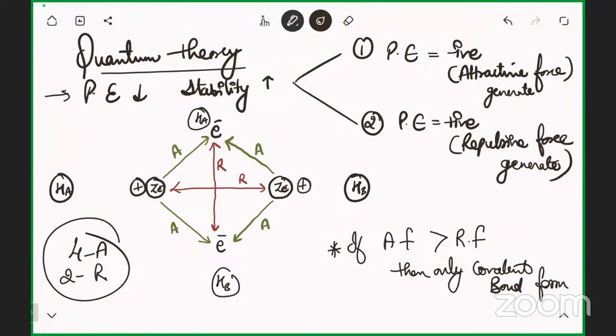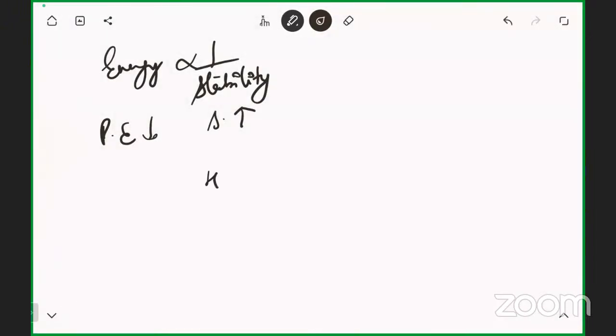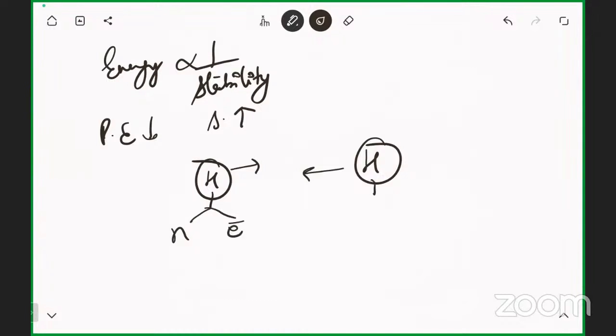But two things happen. See, this is one hydrogen, this is another hydrogen. These hydrogens are coming towards each other. This hydrogen has a nucleus and electron, and this hydrogen also has a nucleus and electron. We have learned that same charges repel each other and opposite charges attract each other. The electron and electron have the same charges, and the nuclei have the same charges.